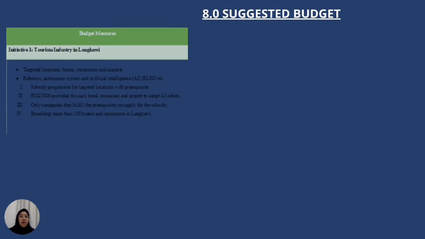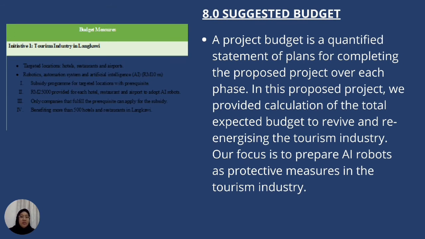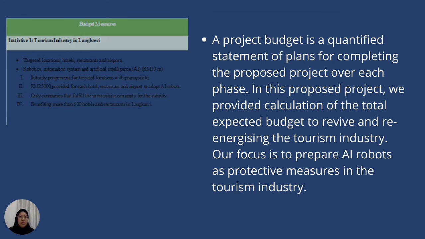among the tourists. Next is 8.0 suggested budgets. A project budget is a quantified statement of plan for completing the proposed project over each phase. In this process, the project will provide calculation of the total expected budget to revise and reorganize the tourist industry. Our focus is to prepare AI robots as protective measures in the tourist industry.